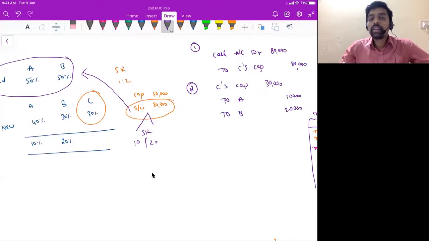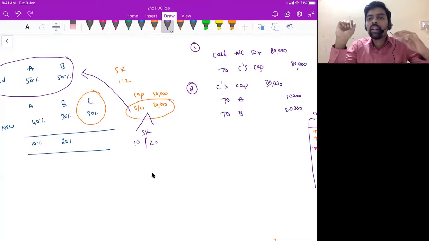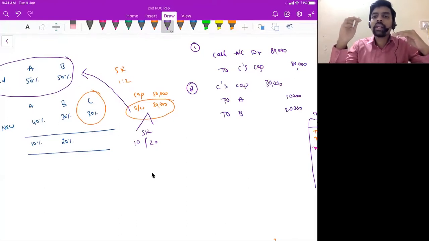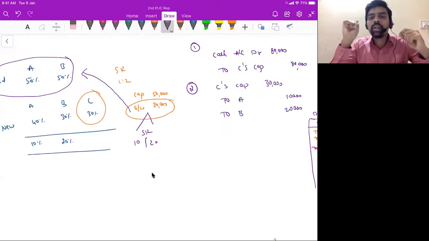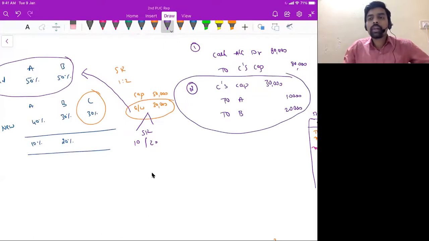Capital is a liability. When a liability reduces, you should debit it, correct? So now think logically. C's capital is reducing and A's capital is increasing and even B's capital is increasing. So debit C's account, credit A's capital account and credit B's capital account. So this is the logic behind this journal entry. The new partner capital account is debited to the old partners' capital accounts, because the new partner's capital balance is reducing and the old partners' capital balance is increasing.